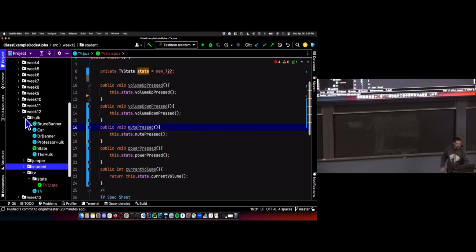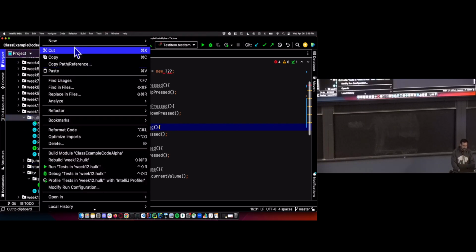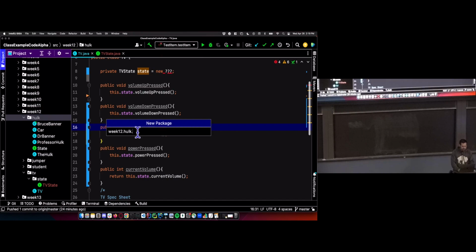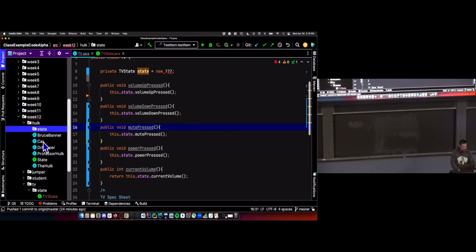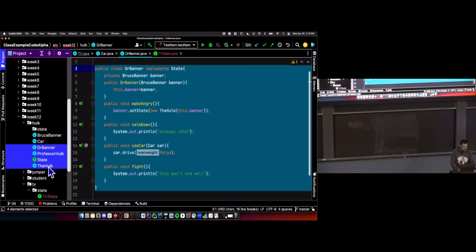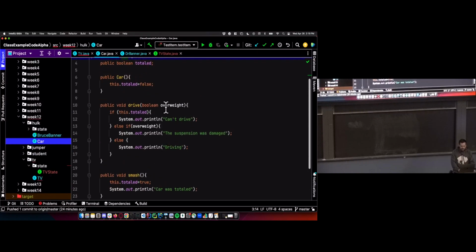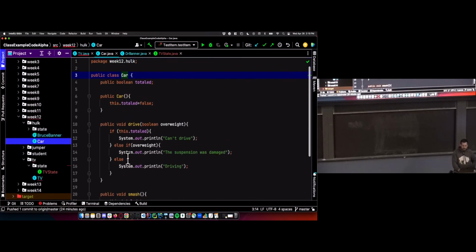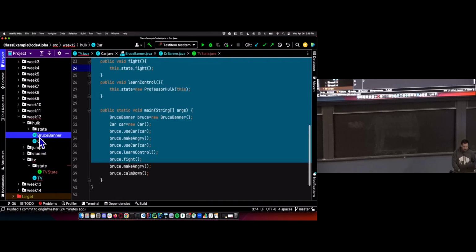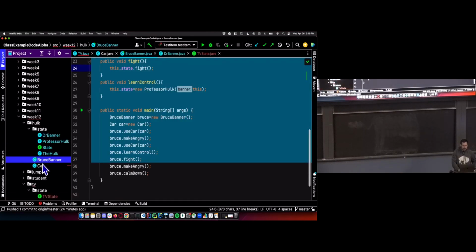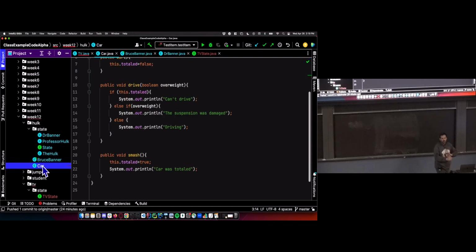It's for the Hulk example, Paul wrote the Hulk example. But if I were the one writing the code, I would do this. The car was not part of the state pattern, but I would put all this stuff in here. In the car, we didn't actually talk about the car pattern, but the car class, but that's what it would do. Then Bruce Banner and car, those are the 2 actual objects that the rest of the world cares about. And then the state pattern, no one else cares about it, except whoever's writing or reading the code.